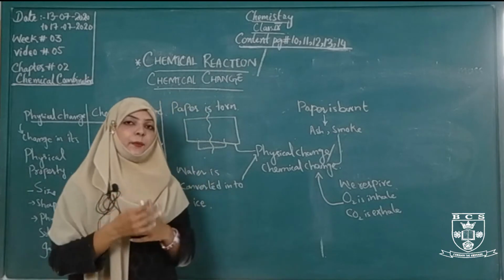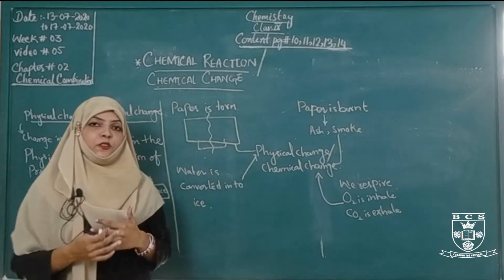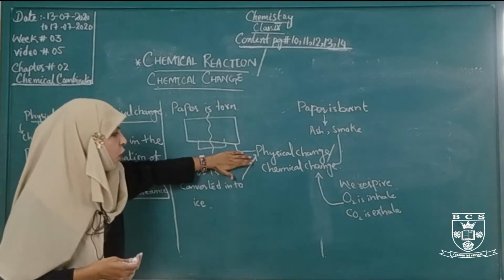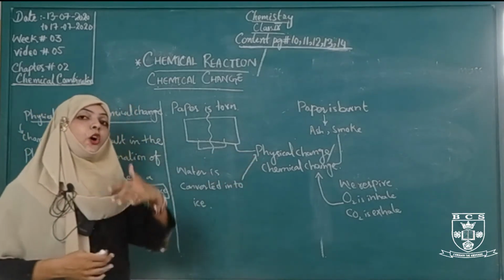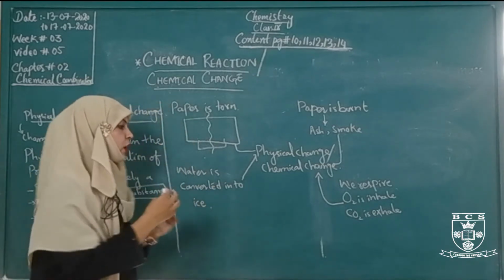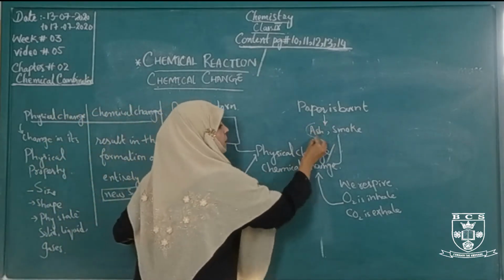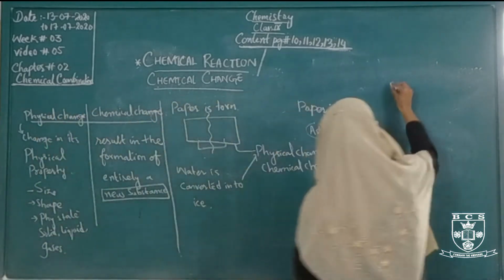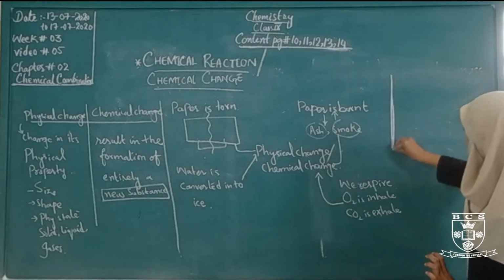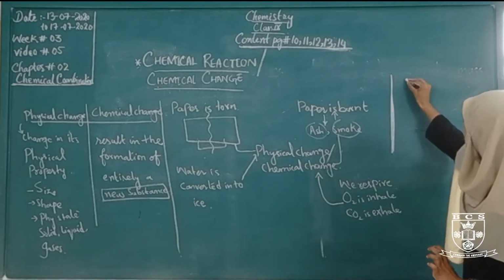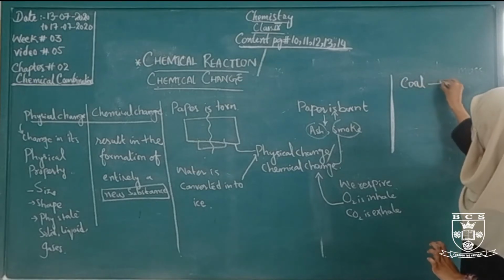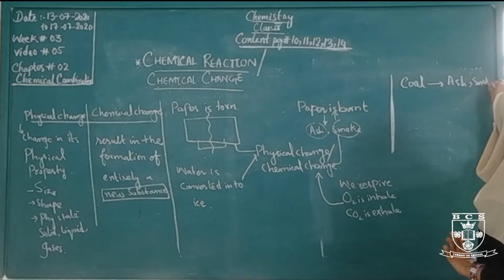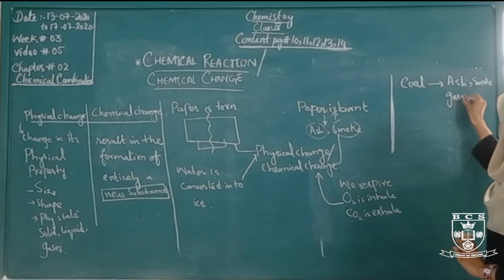Chemical change, in this type of change, chemical composition will be changed. One or more substances are formed from the original substance. Suppose that coal is burned. Coal is burned, it converts into ash, smoke, and gaseous product.